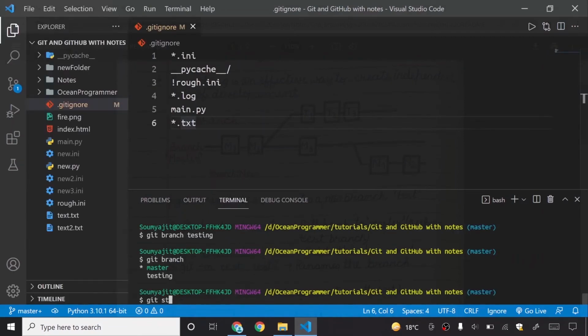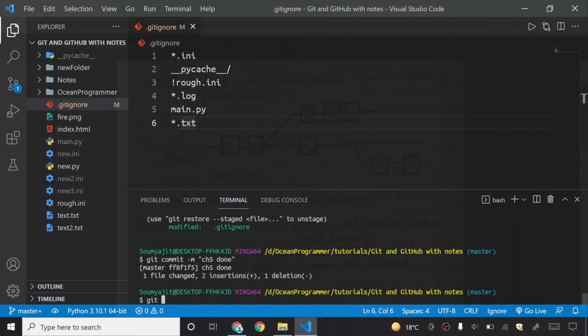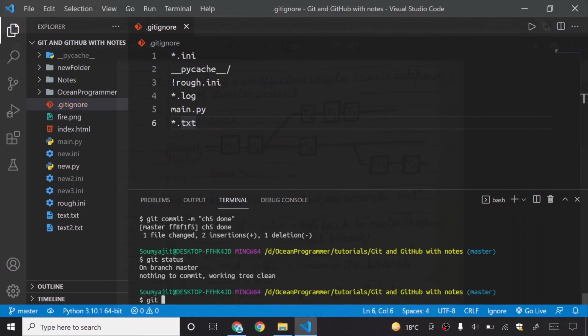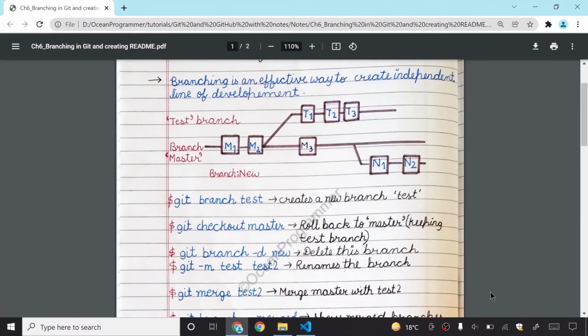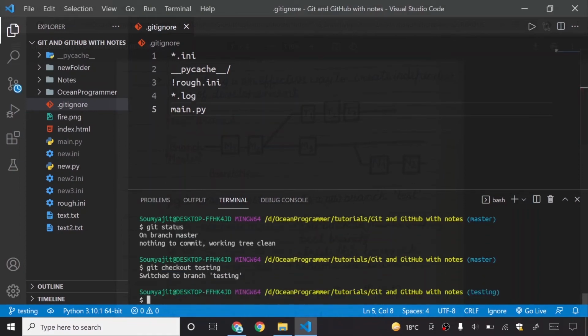If I say git status, it is saying that one file is modified. I am in my master branch right now. I will say git commit -m and I will write chapter 5 done. Okay, chapter 5 done. So I will now say git status. You can see that on branch master, nothing to commit, and the working tree is totally clean. I want to move to my testing branch, so I will say git checkout testing. What it does is move to your testing branch. You can see it was master, but now it is testing.